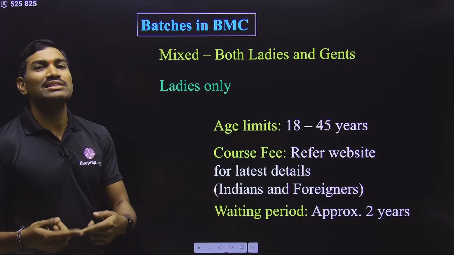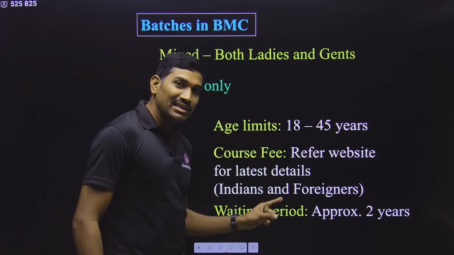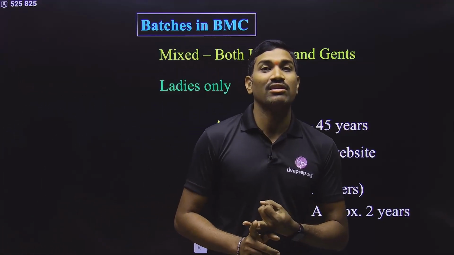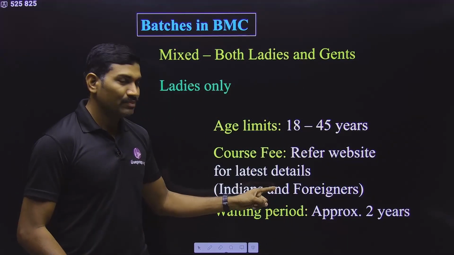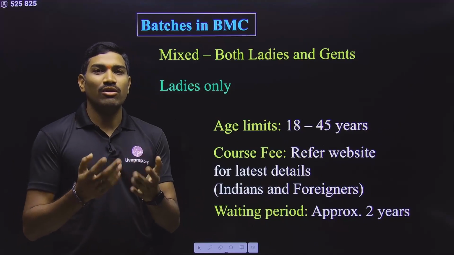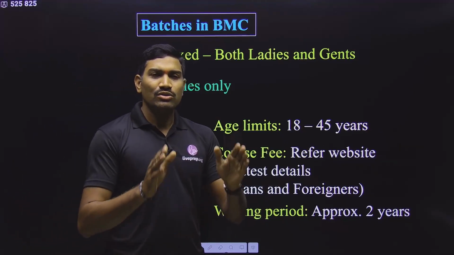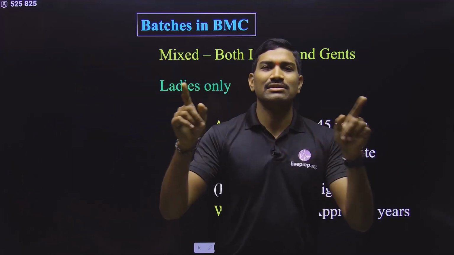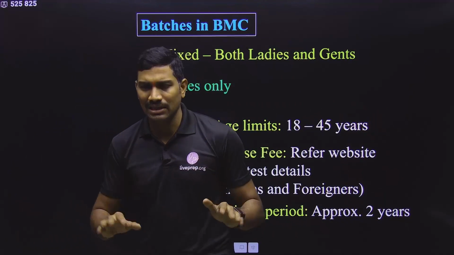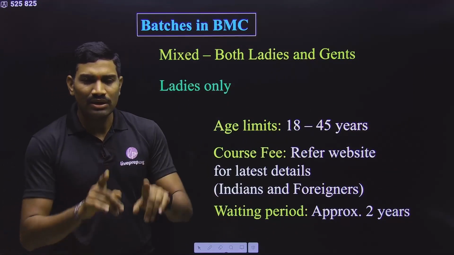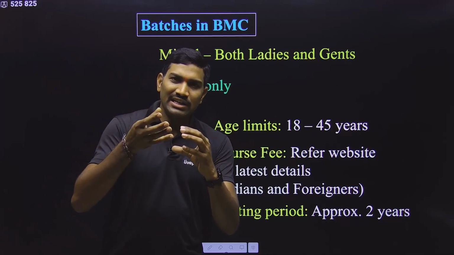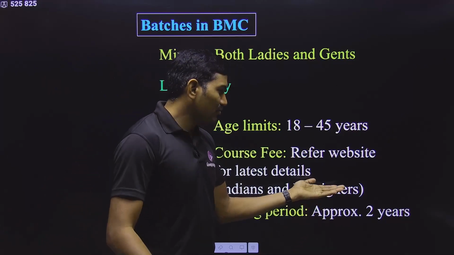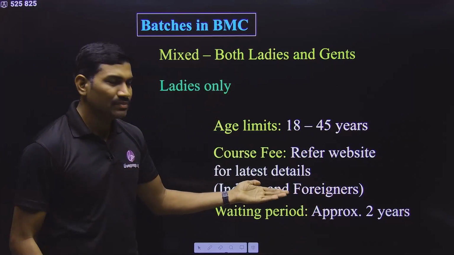So your course fee is variable, and for Indian nationals it is a different fee, and for foreigners it is a different fee. So observe that carefully, whether you are applying online or offline. For a particular course they have a particular number of seats, let us say 60, and this number is also variable. So for these 60 Indian nationals, you will get this particular fee of around 27,000, let us say.